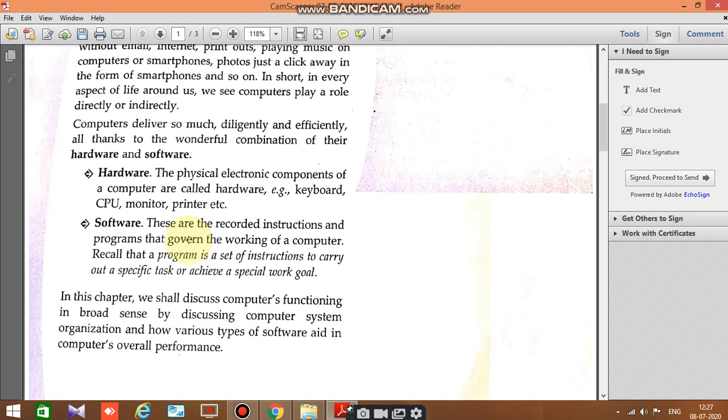But nowadays most of the devices and machines are known as electronic because they all are capable to take their own decisions. If we are talking about AC, now it is known as electronic. Why? Because AC also has the capability to sense the temperature of the room and accordingly it maintains its temperature, and there is also the concept of auto cut. So in this way we can say electronic devices are those devices or all the physical components of computer which help us to run the machine, like keyboard, CPU, monitor, printer, etc.